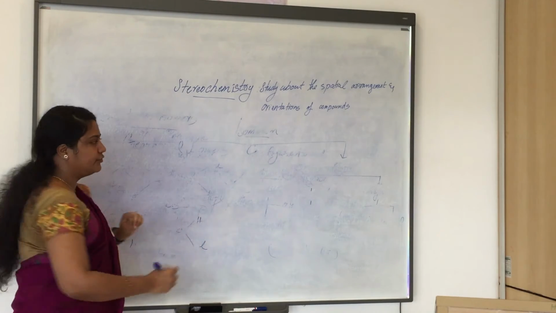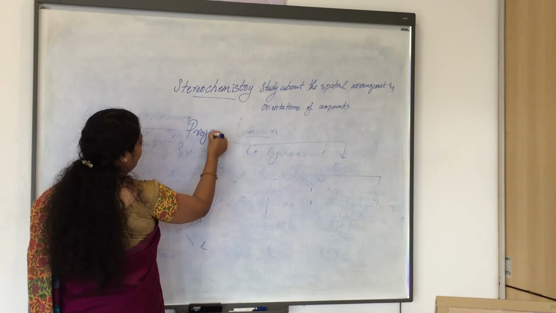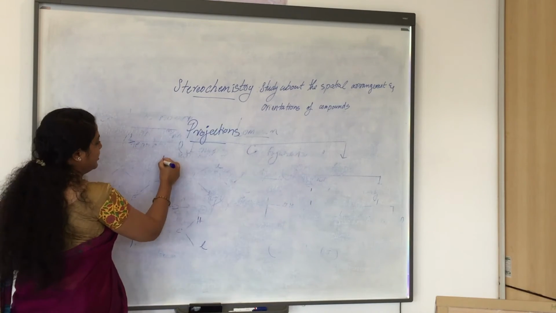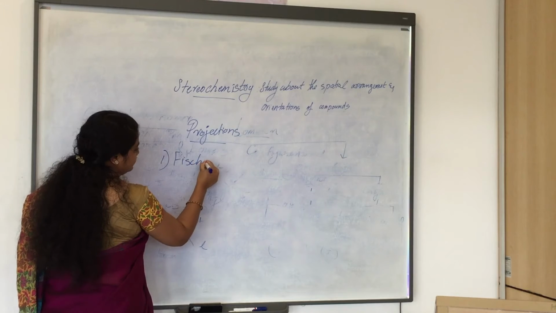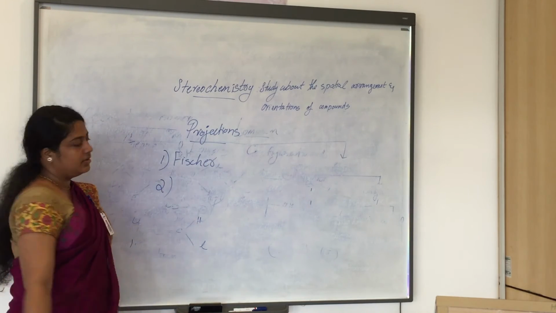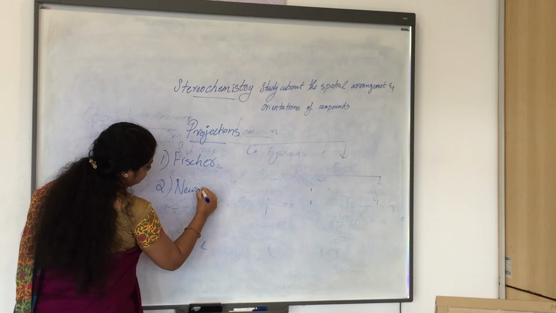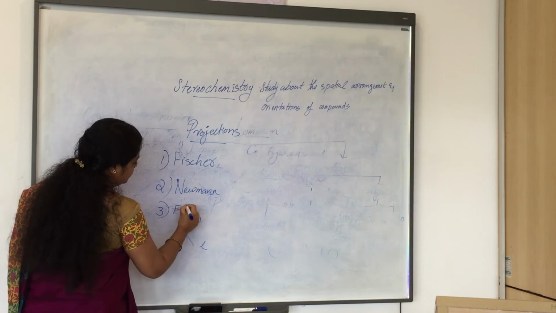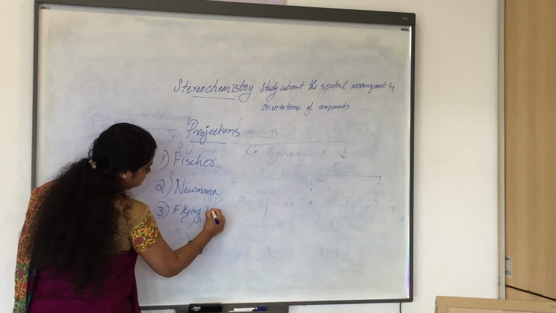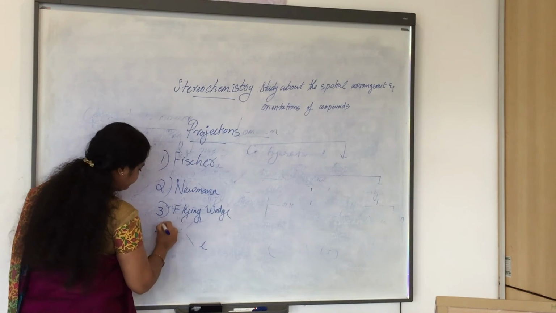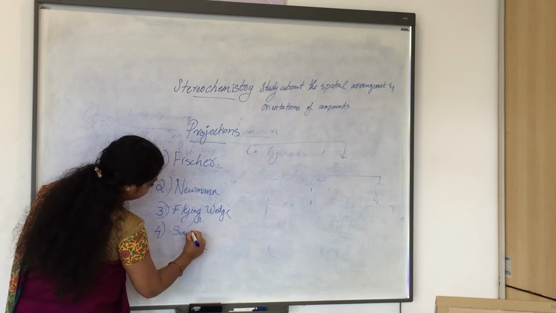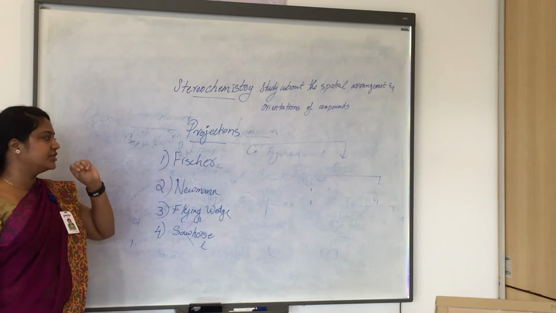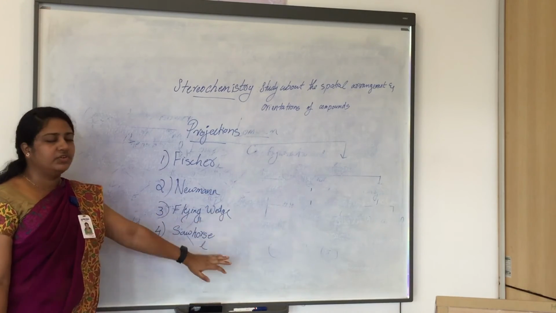Mainly we have four projection formulas: first Fischer, second Newman projection, third flying wedge, and the fourth sawhorse.